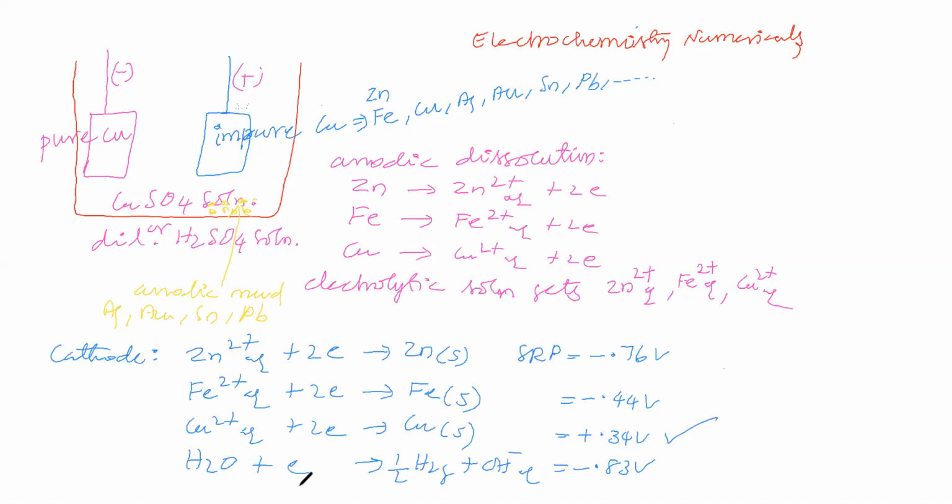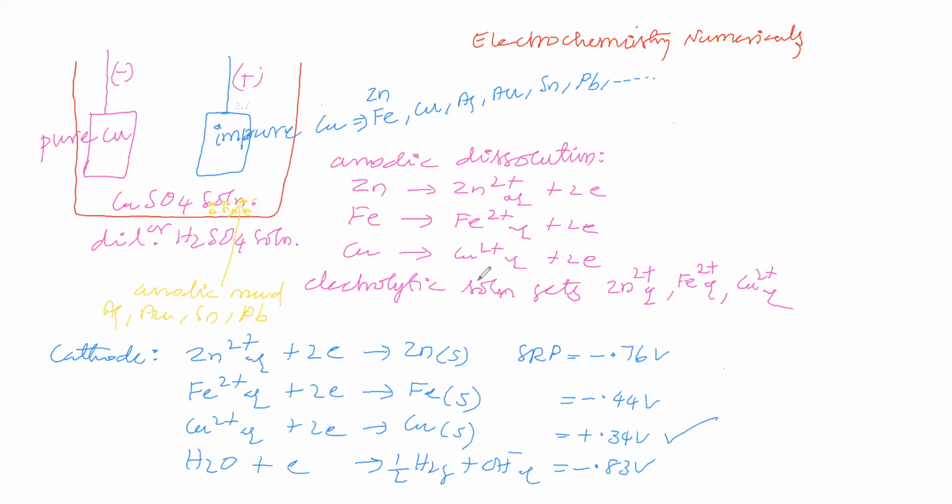So at the cathode, copper undergoes reduction. Therefore, copper is deposited over the cathode. Now see, the anode is impure copper, which is undergoing dissolution in this electrolytic process. The cathode is pure copper. Over the cathode, only copper is depositing.